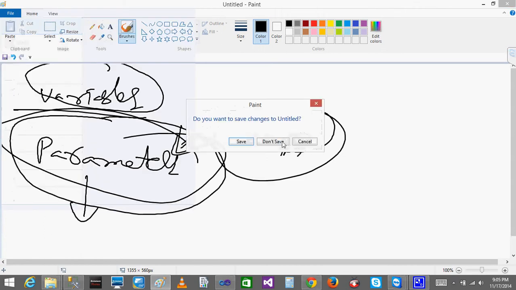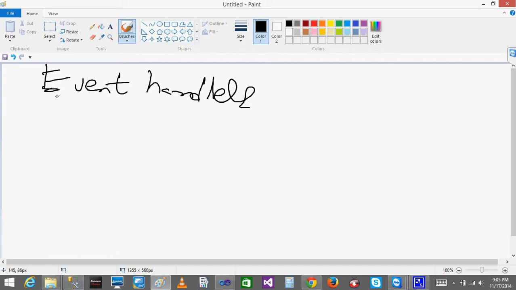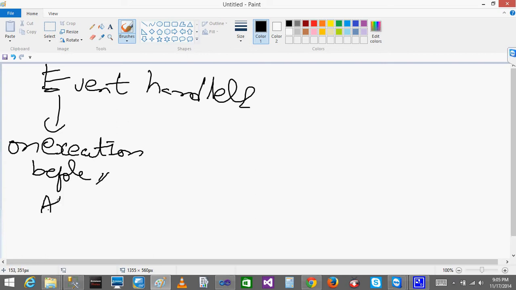By the very naming, event handlers: events are during execution time, before starting the execution, after completion of the execution, or on error if there is any error.